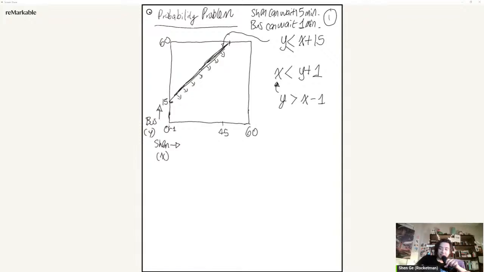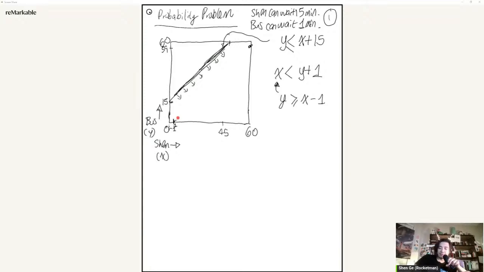This is a -1. So this is not even part of this whole problem, but for the sake of drawing it, we have here, this is +1. So this technically intersects down here. So we have a graph here that goes all the way to what? So when x is 60, this is greater than or equal. This is 59. Okay, so it's like right here. So okay, so this is 1.